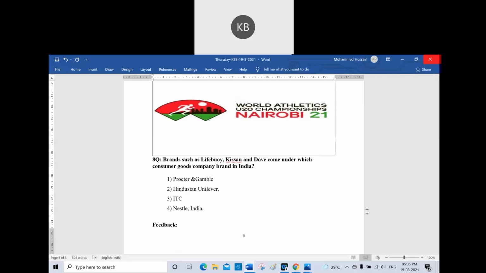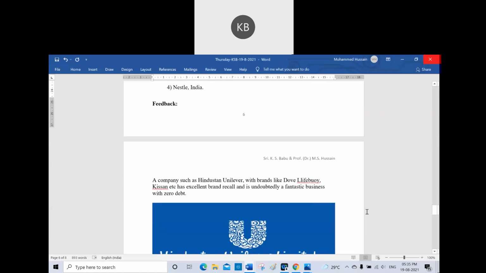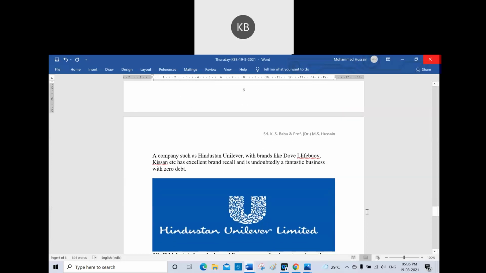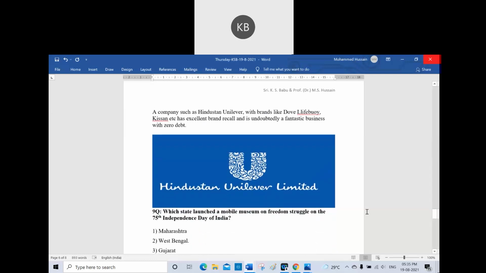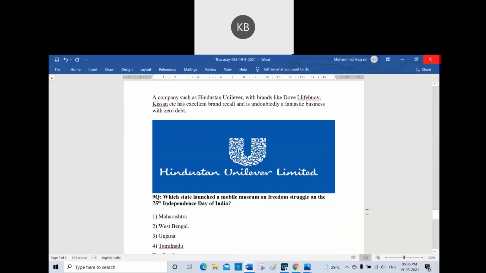Company's name. Sir, you choose option 2. Hindustan Unilever. Yes, you are right. Option 2 is the correct answer. A company such as Hindustan Unilever, with brands like Dove, Lifebuoy, Kissan, etc., has excellent brand recall and is undoubtedly a fantastic business with zero debt. It has zero debt, no debt at all. And this is the logo of Hindustan Unilever Limited.